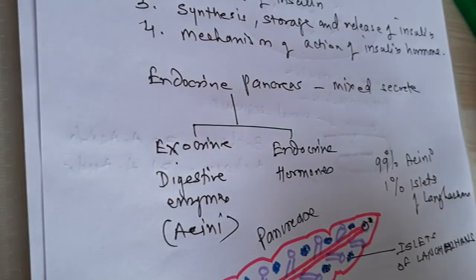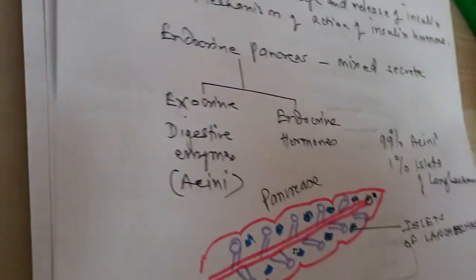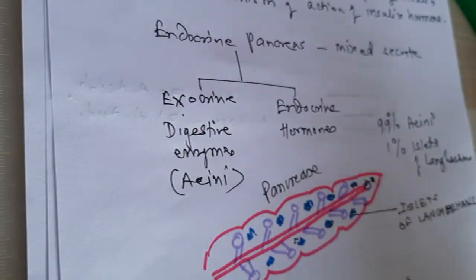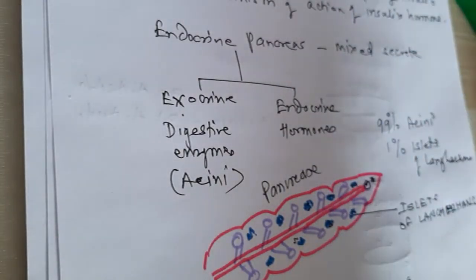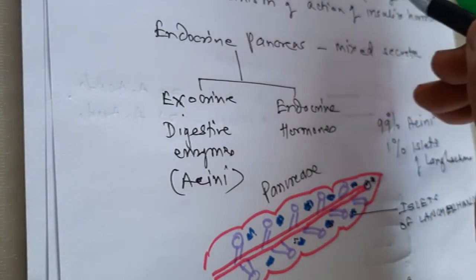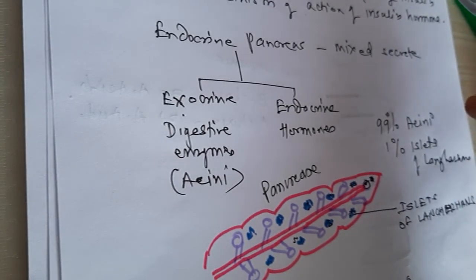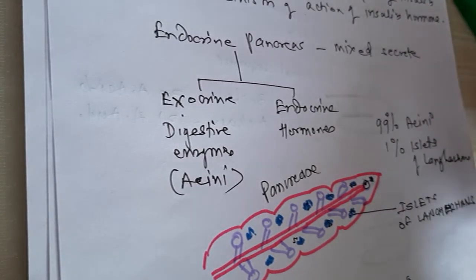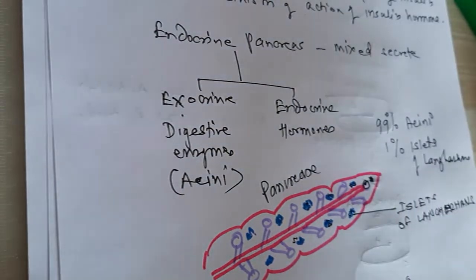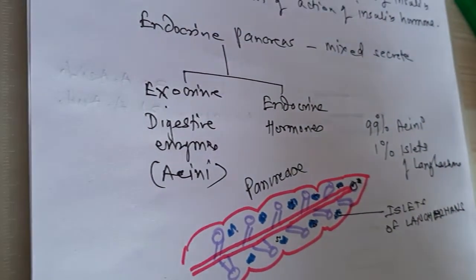Okay, so we will now take the recap of all we have studied about the endocrine pancreas, the structure of insulin, and the synthesis and storage of insulin. In the next lecture we will cover the release, how insulin is released, and the mechanism of action of insulin. So we'll take the recap of all these things.